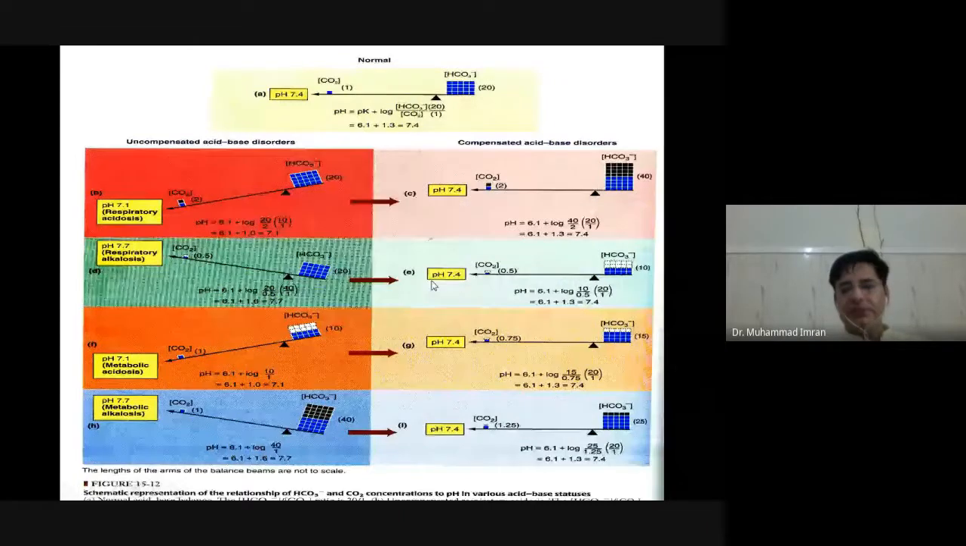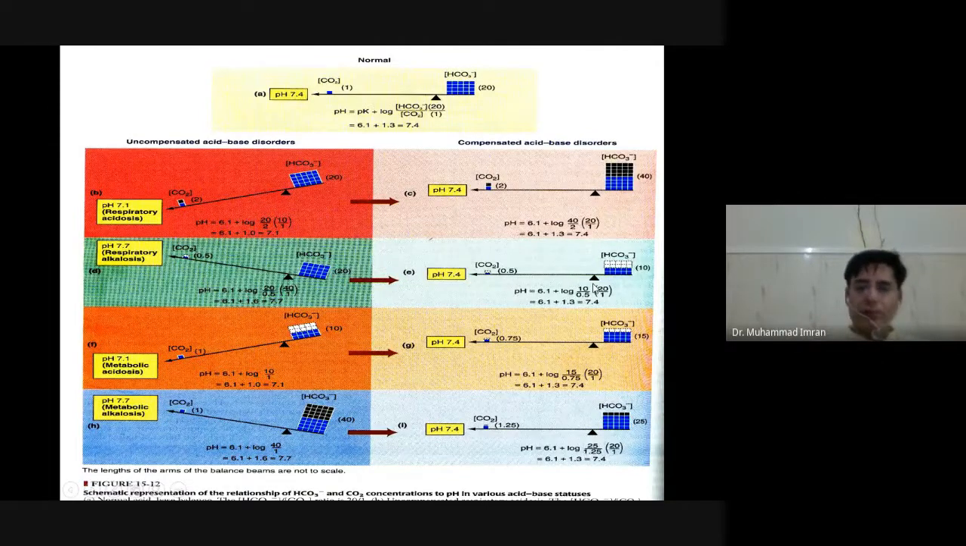Then there is a compensation, which is metabolic compensation by the kidney. Our kidney will release more and more bicarbonate ion to maintain the ratio of 20 to 1, to maintain the pH around 7.4.